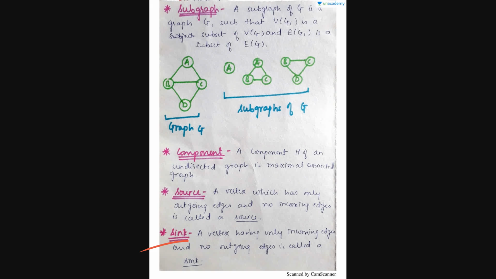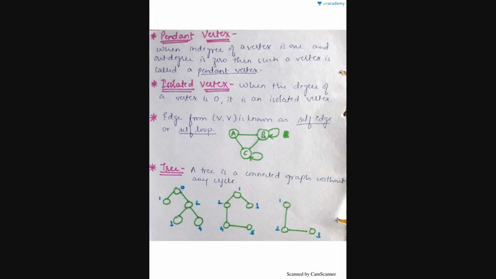Sink. A vertex having only incoming edges and no outgoing edges is called a sink. A sink is a particular vertex which is only receiving. So basically what is a sink? Now suppose in wash basins we have a sink. What does the sink do? It only takes away things down. So that is nothing but a sink. In this graph also the sink concept is the same thing. Only incoming edges are accepted and there are no outgoing edges from it. So this is nothing but a sink.